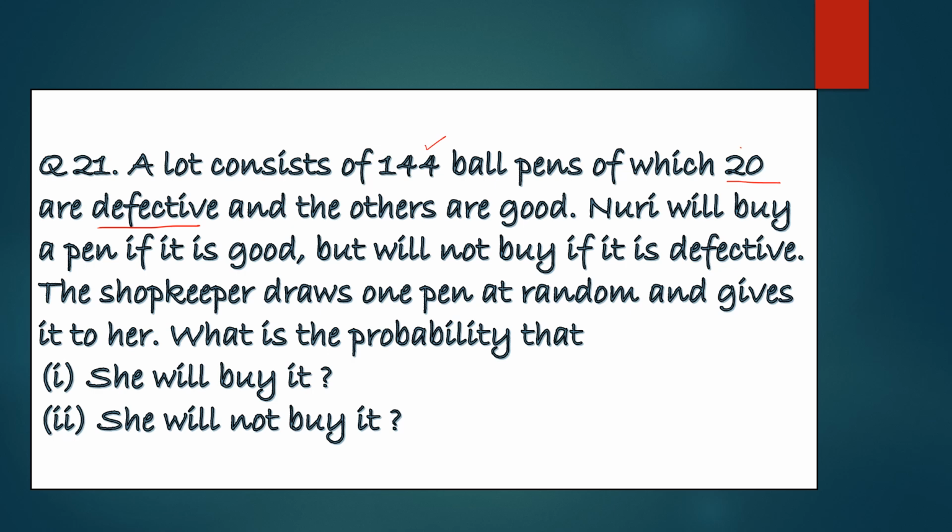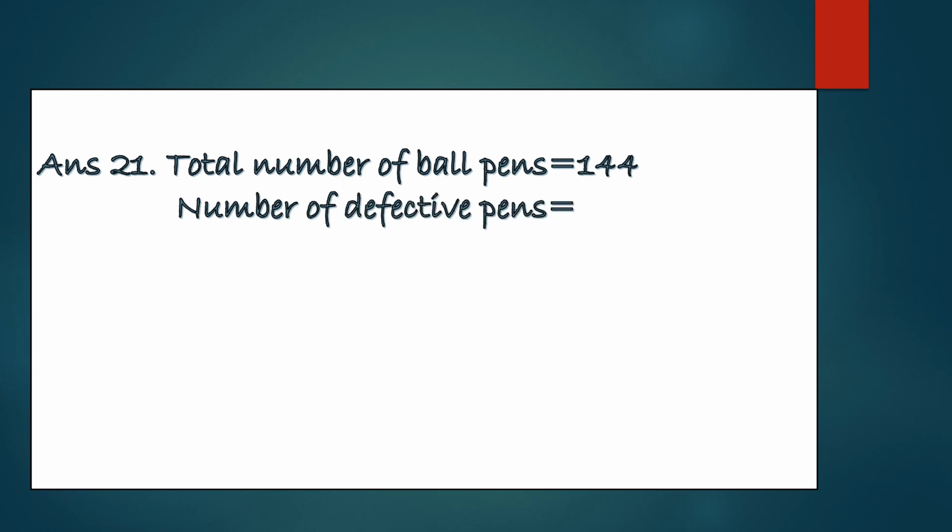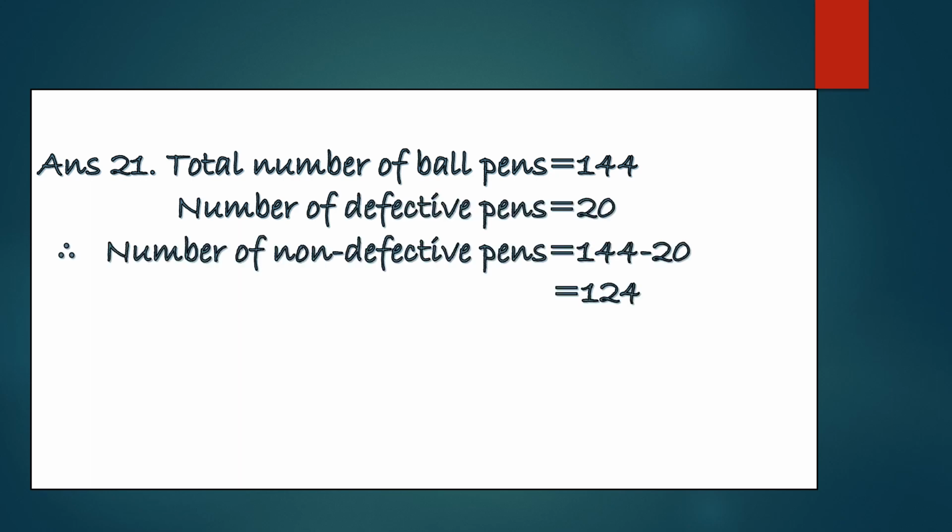Then we will find the probability that she will buy it, and second, that she will not buy it. The total number of ball pens is 144, and the number of defective pens is 20. So the number of non-defective pens is 144 minus 20, that is 124.